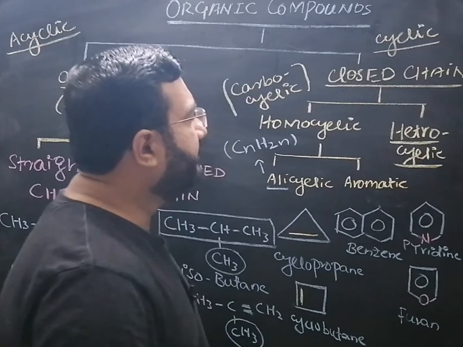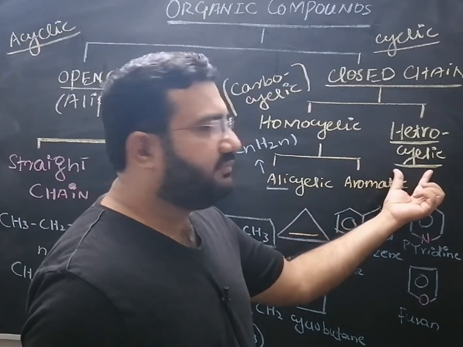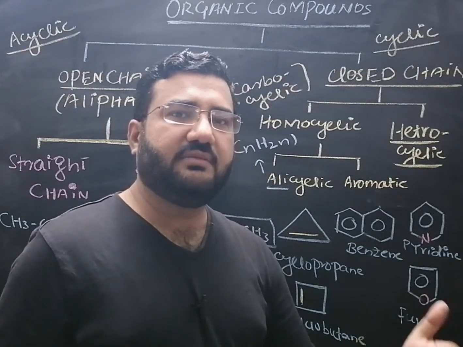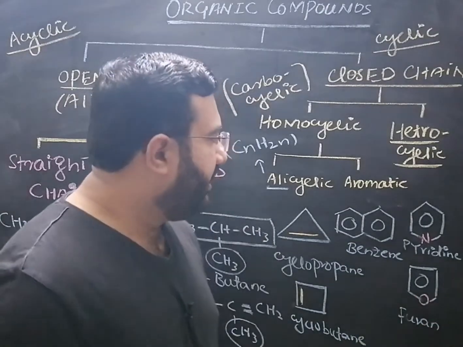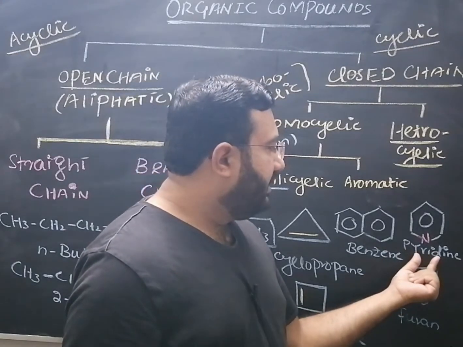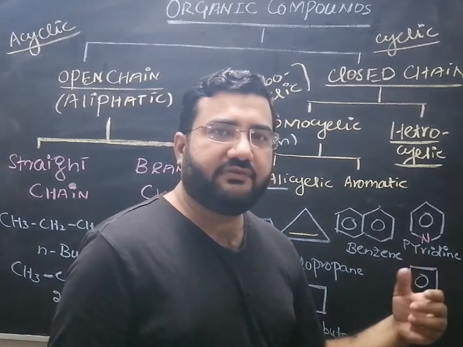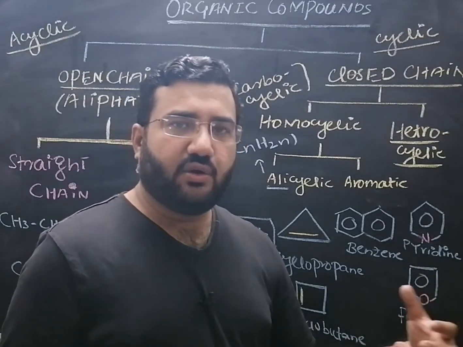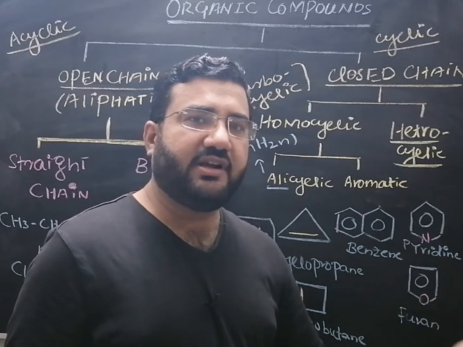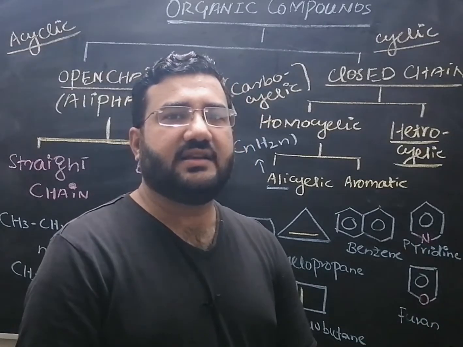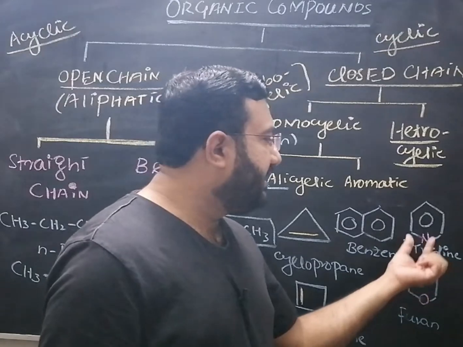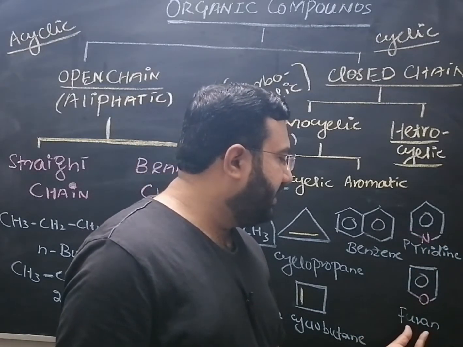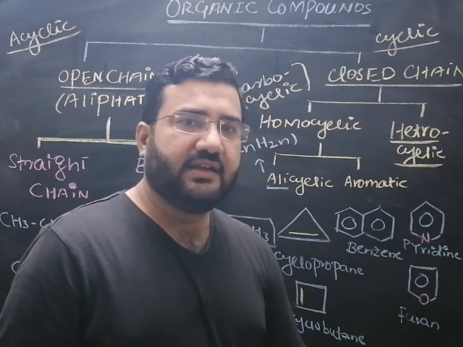Next category of the closed chain is the heterocyclic compounds. These are the organic compounds in which ring contains some atom other than carbon atom. For example, pyridine having nitrogen at one of its corners. This nitrogen is an atom other than carbon atom, and all those atoms which are other than carbon atom inside the ring, they are called as the heteroatoms. So nitrogen in the pyridine is the heteroatom. Similarly, furan is an example in which oxygen is present as an heteroatom.